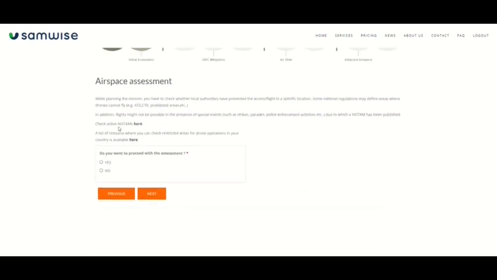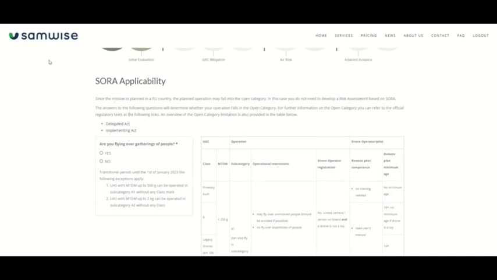So again, here if there are active NOTAMs or restricted areas on our flight trajectory, we proceed with the assessment. And now SAMWISE is asking if the mission falls in the open category. By clicking on Delegating Act, we can see the list of regulations valid in our country.